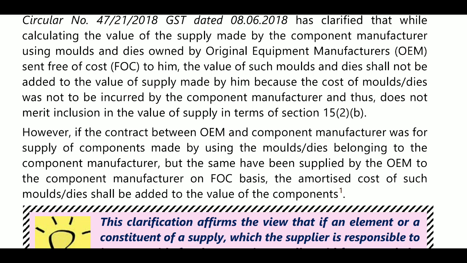If there is an agreement between both persons, even though they have sent it free of cost, then the value will be amortized. Cost shall be added to the value of component.